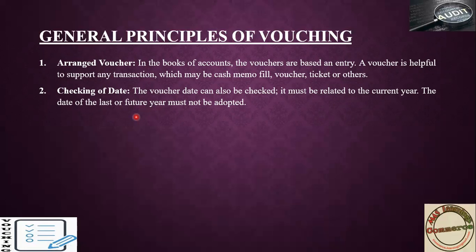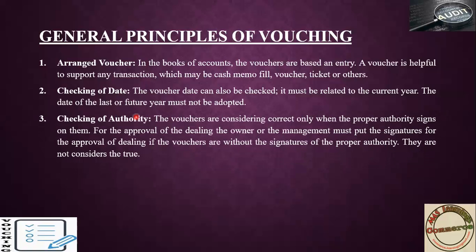If any voucher relates to the future or previous year and they have made that entry, you have to erase it from your financial statement, so that you will get the true figure of your business. Then checking of authority: you have to check the proper authority's sign, that is, on that day who has signed, all documents you have to check.